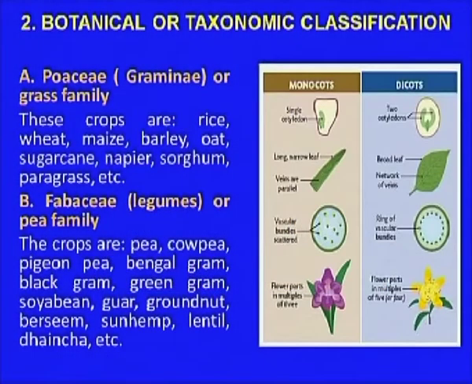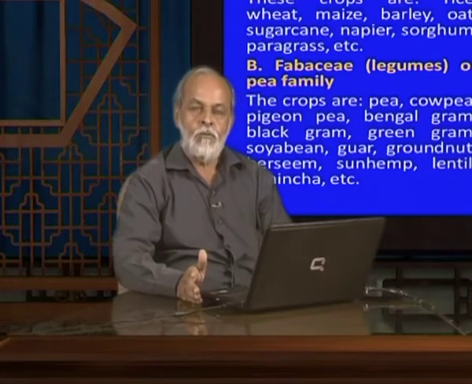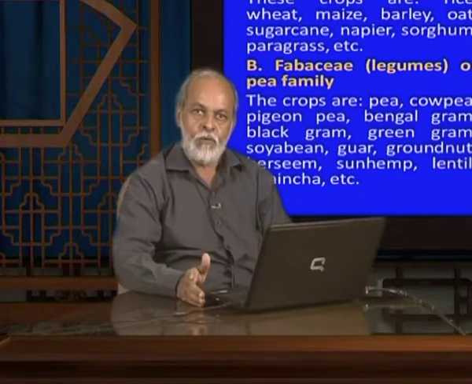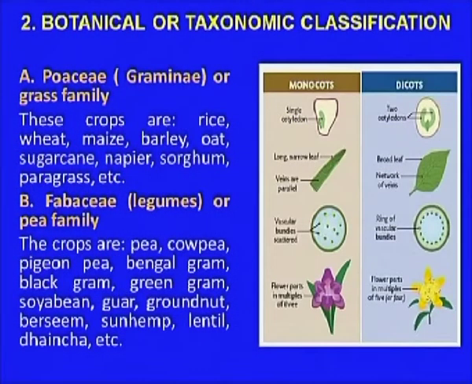Now, we come to the taxonomical classification, which means botanical classification. Most of the agricultural crops belong to either the monocotyledons or the dicotyledons. They are part of the angiosperms. Monocotyledons means they have only one cotyledon. I have shown some figures here to show the difference: in the monocot, most of the crops have a single cotyledon, whereas the dicotyledons have two cotyledons, as we can see here.